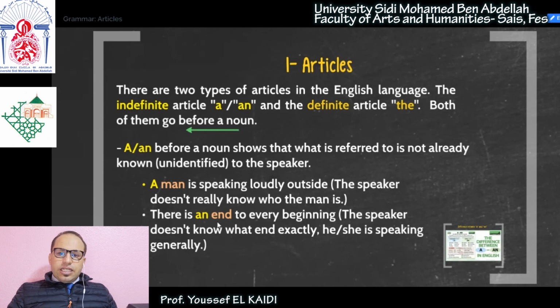What kind of end? I don't know, okay? Maybe a happy end, maybe a sad end, maybe a tragic end, maybe a dramatic end. So I don't know exactly. So that's why I said when we use "a" and "an" with a noun, the noun that we are referring to is unidentified to us as speakers, okay?